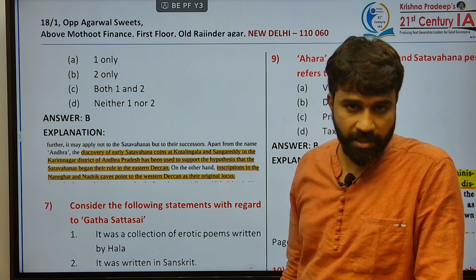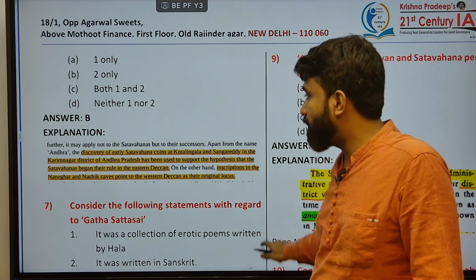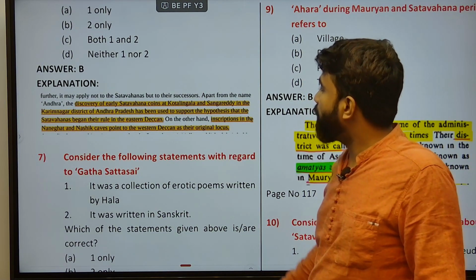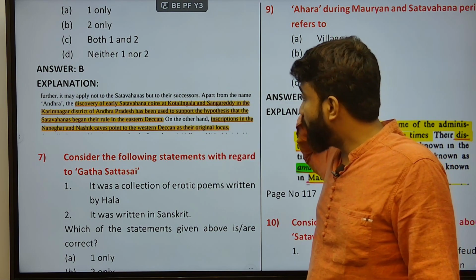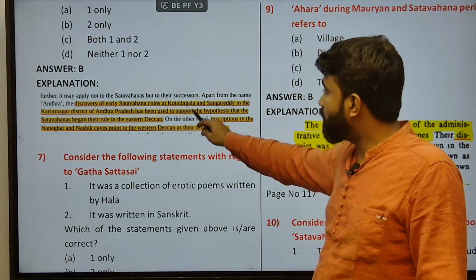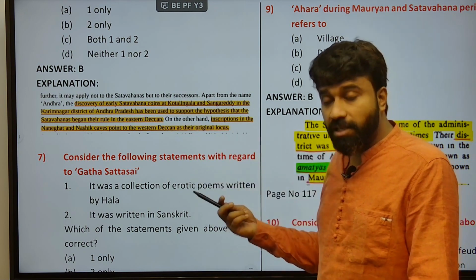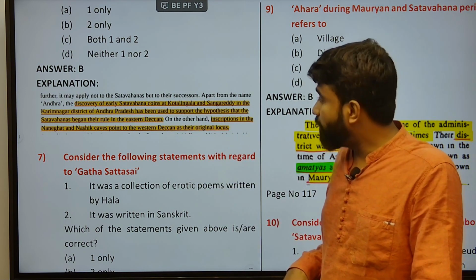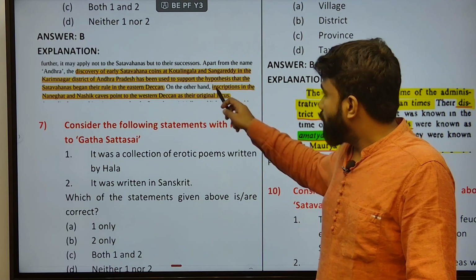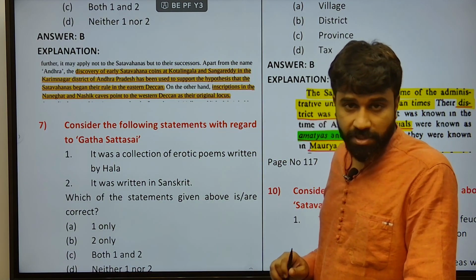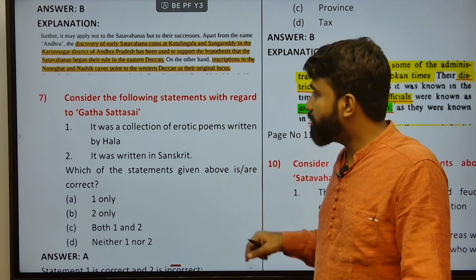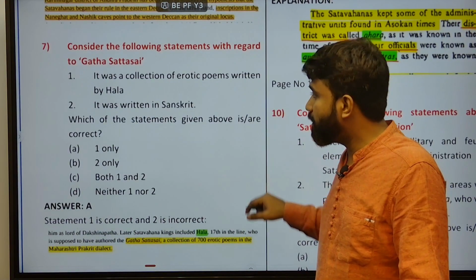Mostly they were traced to this Kotilingala part in the Telangana region. Initially, it was part of the combined Andhra Pradesh state. And apart from the name Andhra, the discovery of early Satavahana coins at Kotilingala and Sangareddy in Karimnagar district, initially Andhra, now Telangana, was a hypothesis from various historians that the early Satavahanas started in this Telangana region.